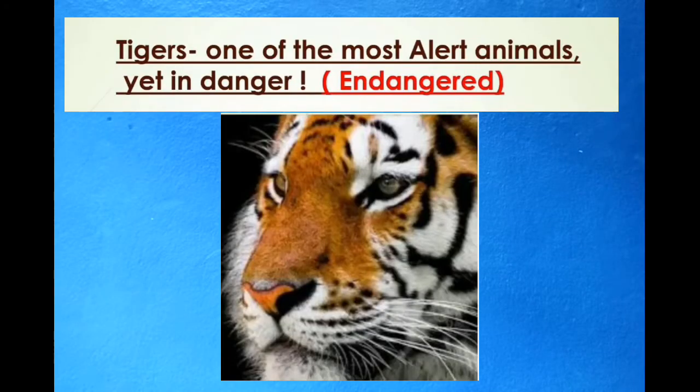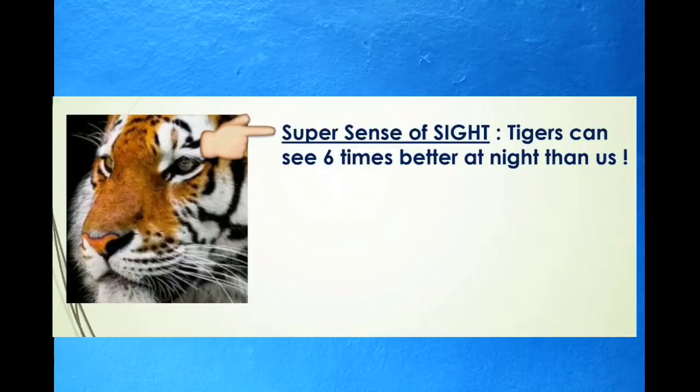Now, we have already discussed tigers. Though tigers have more than one super sense, yet they are in danger. First of all, we will list all the super senses which tigers have. First is the super sense of sight. Tigers can see 6 times better at night than us. They can see very far away, that too at night when it is very dark. They can see very clearly.